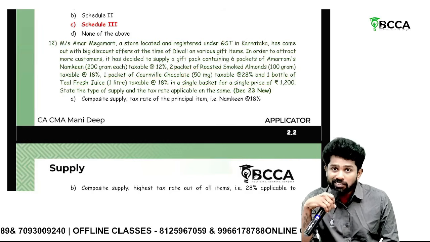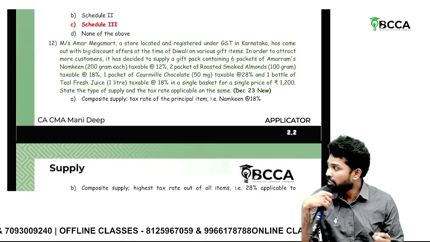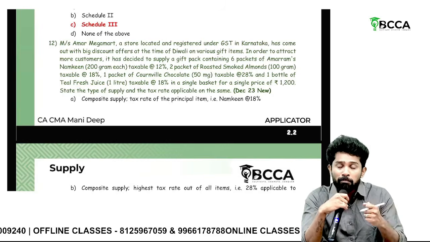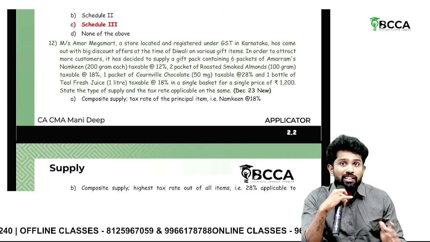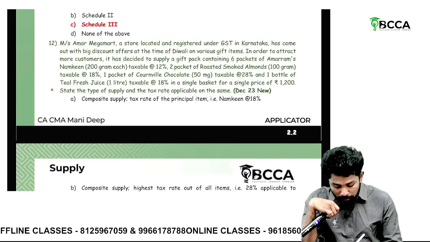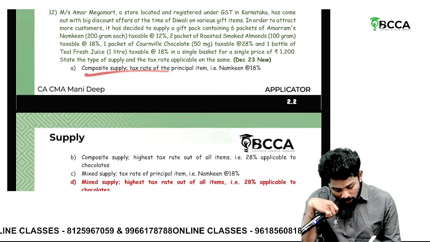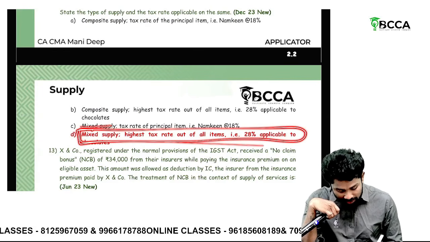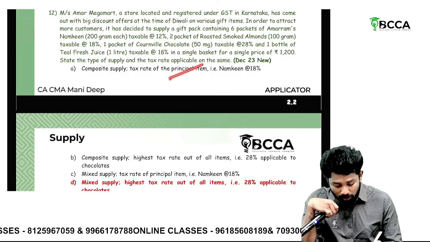Sir, when all these are supplied under a single price for a single packet, what are these? All these are independent. When they were made as a bundle, this is not naturally bundled, because the elements are not integral. They are independent of each other. So it's a mixed supply. Not composite supply. It is a mixed supply. The highest tax rate out of all the items has to be levied on the total bundle.